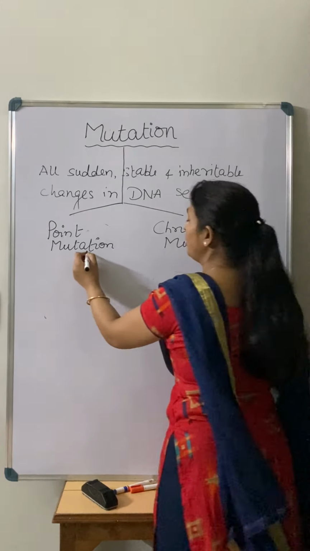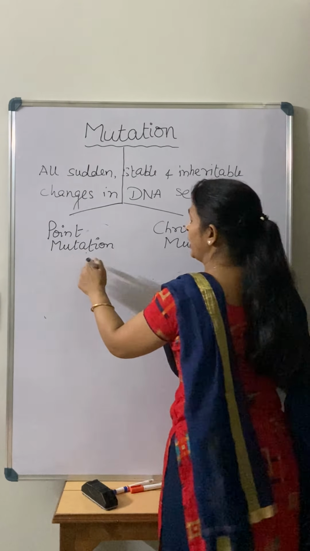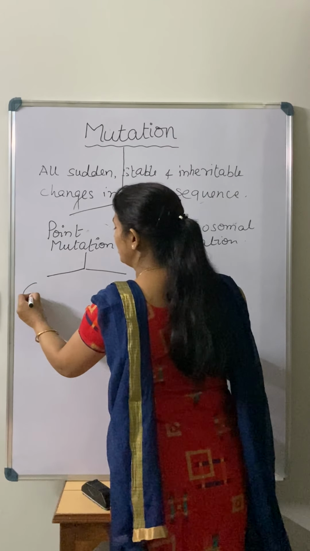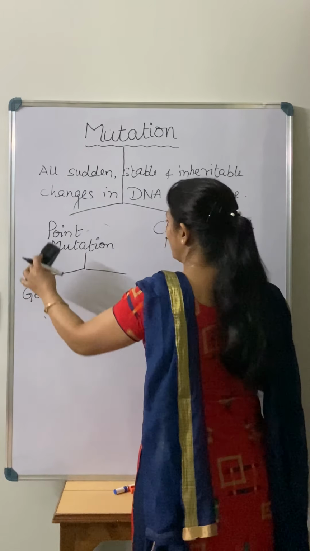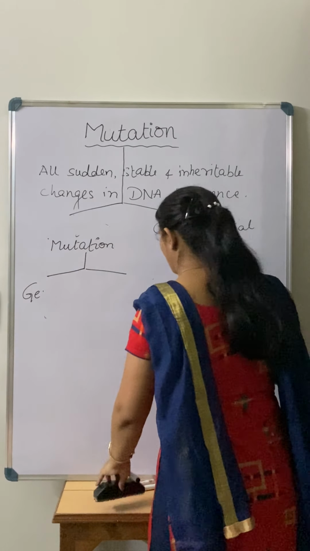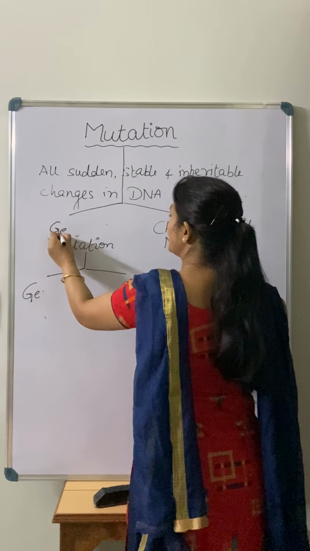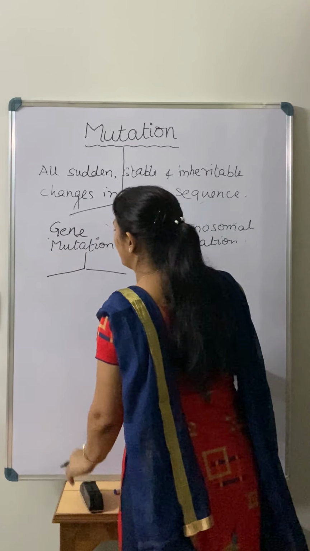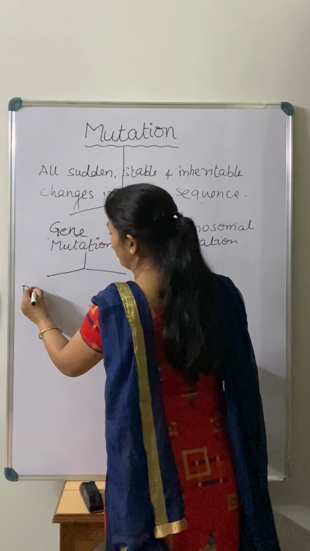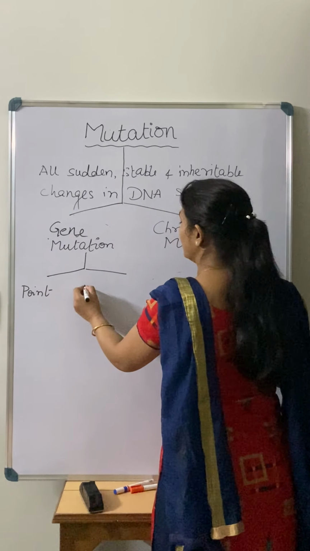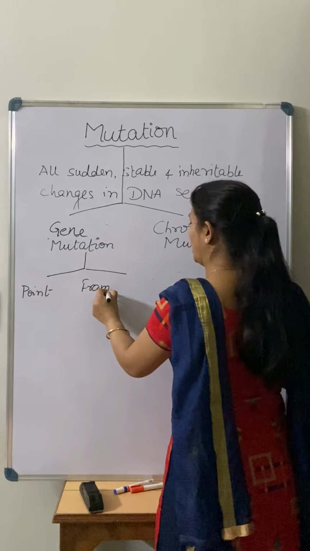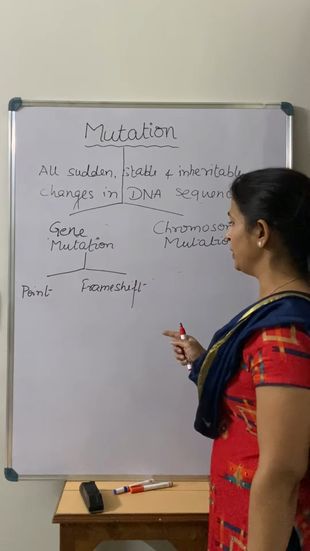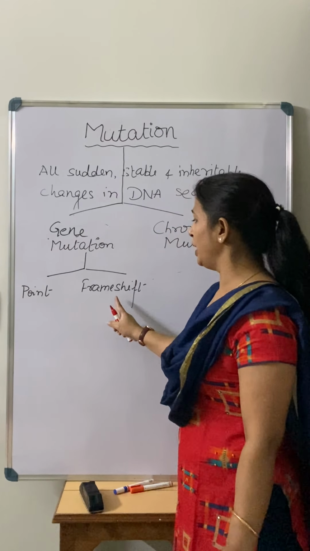And again, point mutation is what? When we talk about point mutation, there are 2 types. Or you can do it this way also: there are 2 types, gene mutation or chromosomal mutation. And gene mutation again is categorized, to make it simpler for you, into point mutation and frame shift mutation. So there are the 2 types of gene mutation, point and frame shift mutation.